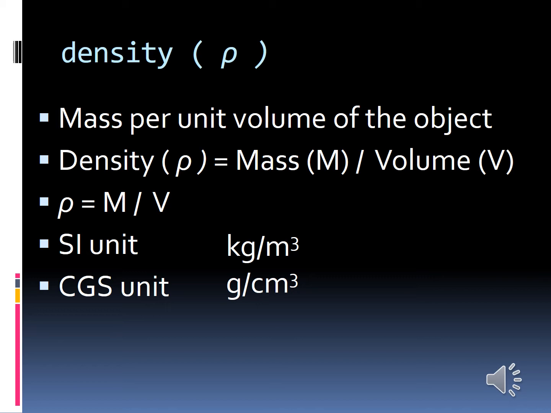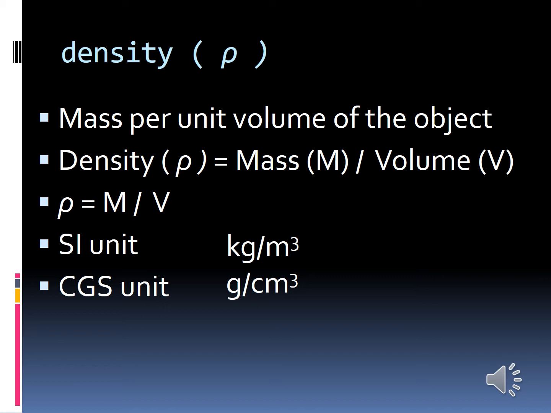Rho, that is R-H-O, is the symbol. The SI unit of density is kilogram per meter cube, and the CGS unit of density is gram per centimeter cube.